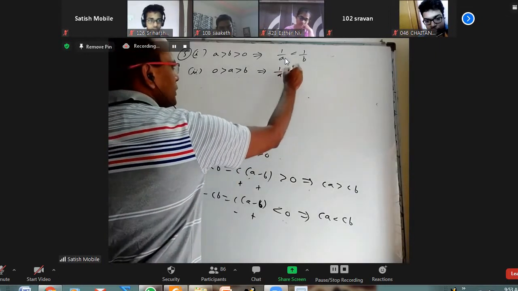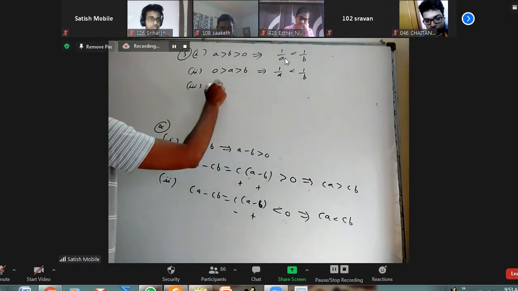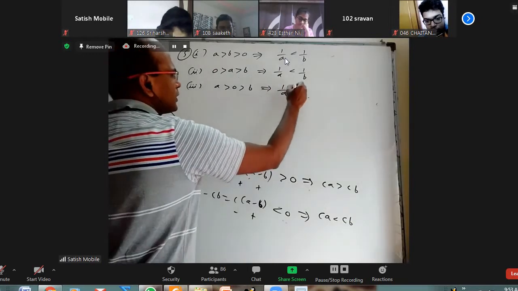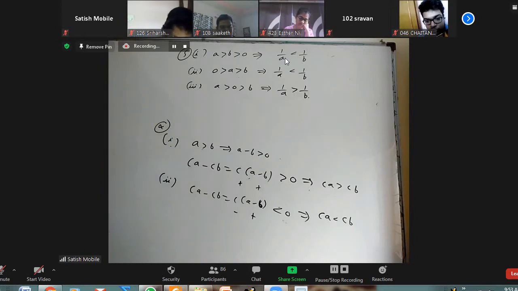Then 1 by a is still less than 1 by b. What if a is positive and b is negative? One is positive, one is negative. Then 1 by a will remain greater than 1 by b. All are about a greater than b only.